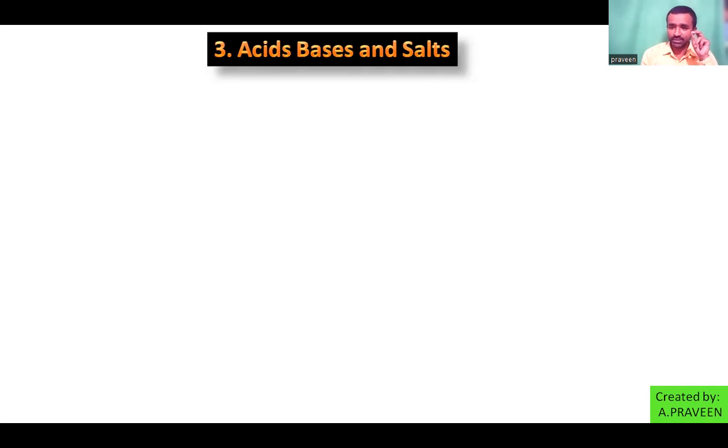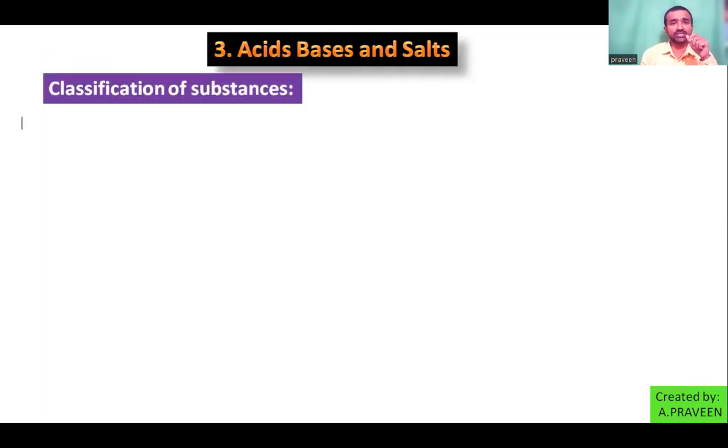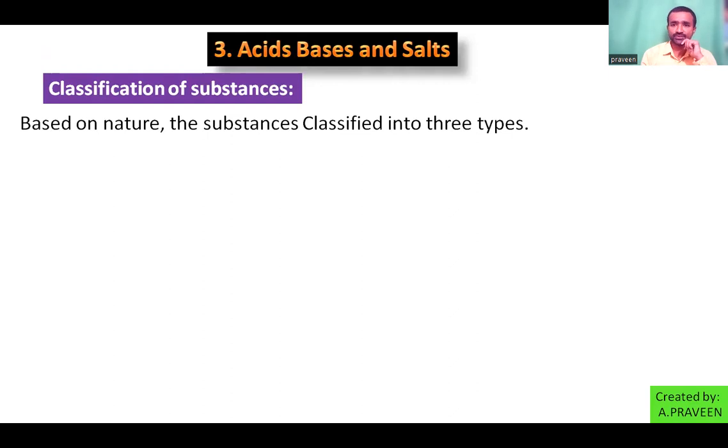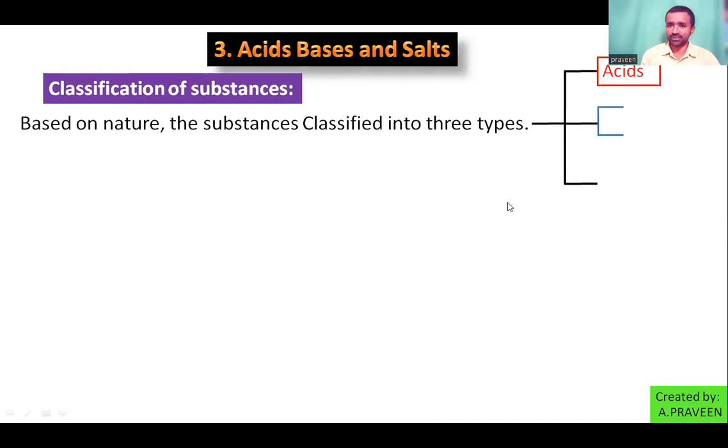Here, the nature of the substance will be decided based on the taste and maybe based on the indication. Based on nature, substances are classified mainly into 3 categories: acidic substance, basic substance, and neutral substance.